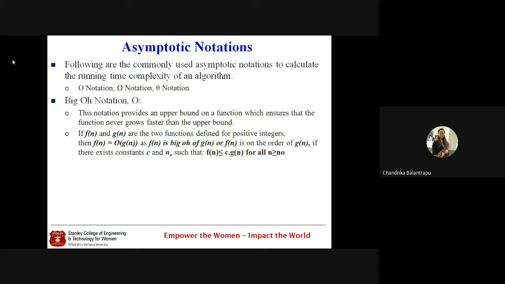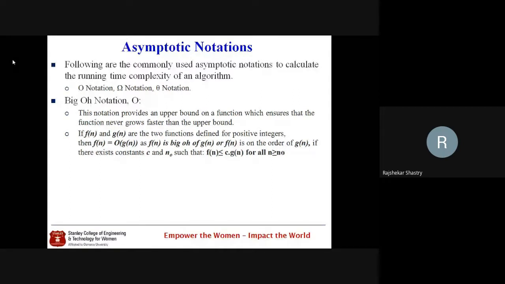Then we say that f of n is big O of g of n if and only if there exist two constants, c and n naught, such that f of n is less than or equal to c times g of n, for all n greater than or equal to n naught.